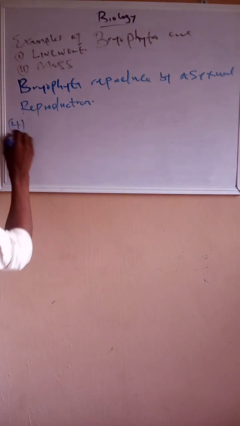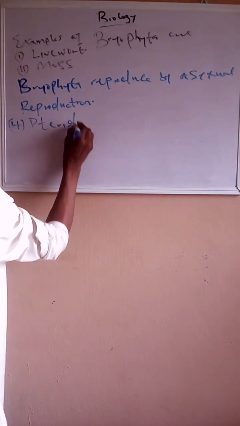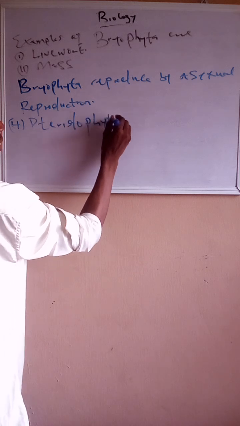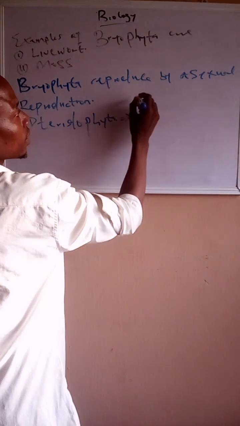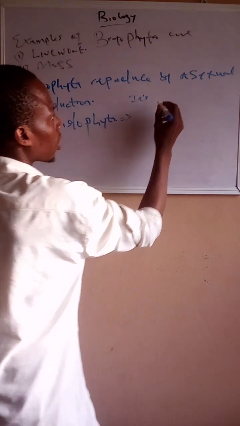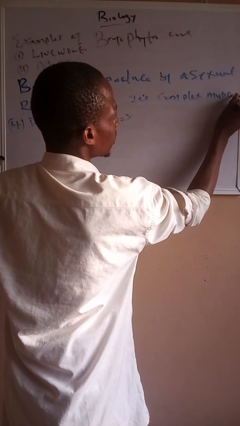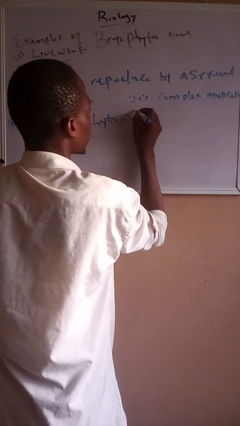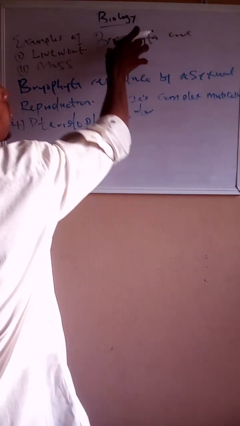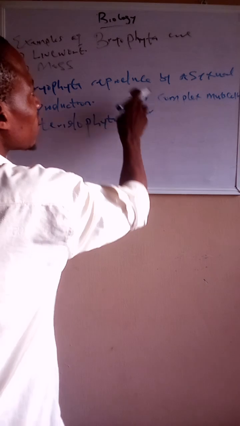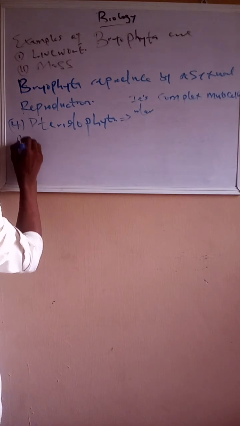The one that is much more advanced than the bryophyta is the pteridophyta. One of its characteristics is that it is complex and multicellular. Though this is also a characteristic of bryophyta, what makes it more advanced than the bryophyta is one: